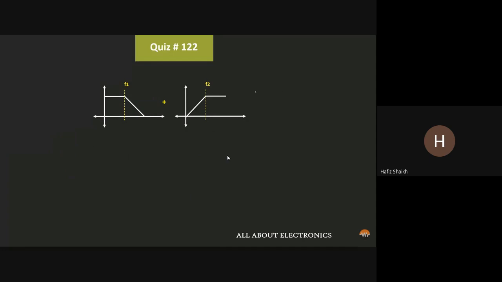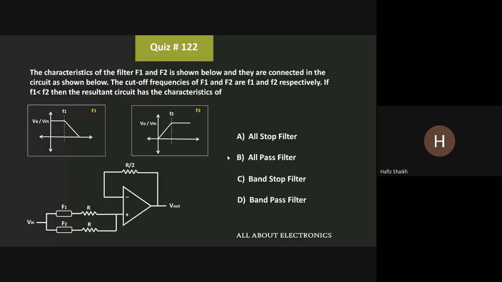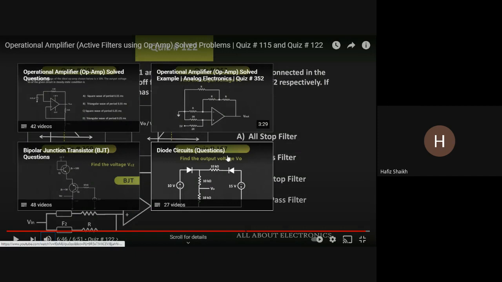And here, since we have been given that f1 is less than f2, if we see the overall frequency response, then it will look like this. So basically, this overall resultant circuit will act as a band stop filter. That means it passes the frequencies which are less than f1 and greater than f2, and it rejects some frequencies which are between f1 and f2.